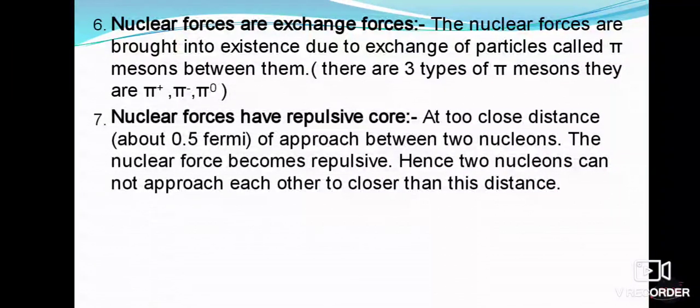You may ask whether the protons and neutrons are tightly bound with each other, and how the repulsive force arises. Yes, of course, but if the separation between them is less than 0.5 Fermi, then a repulsive force will take place. So the nuclear forces have a repulsive core at a certain distance.